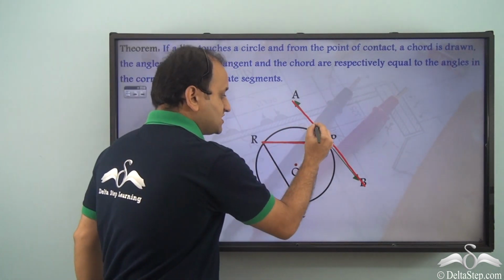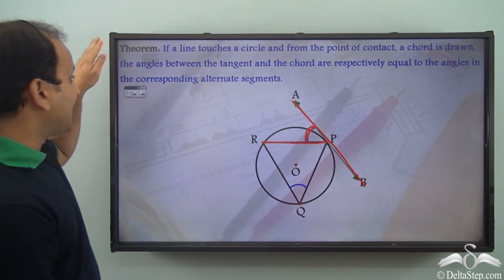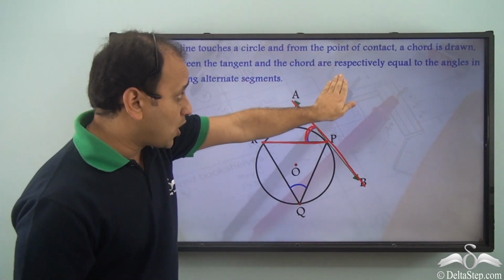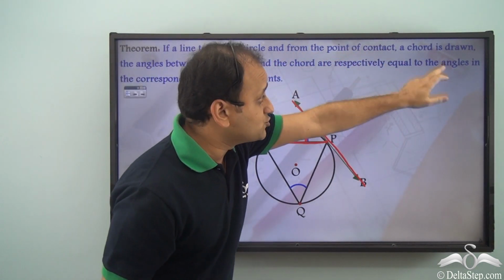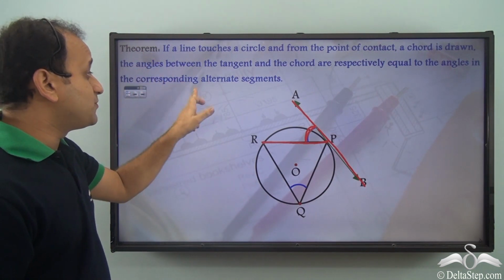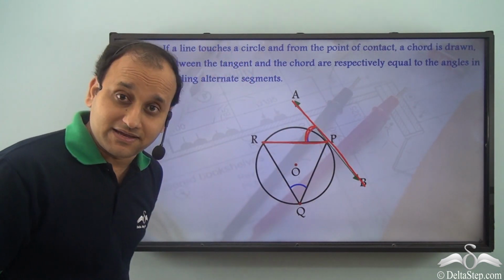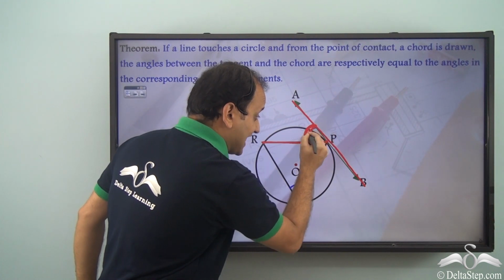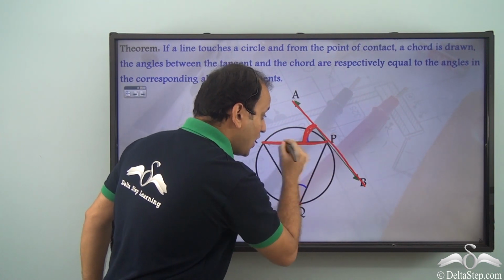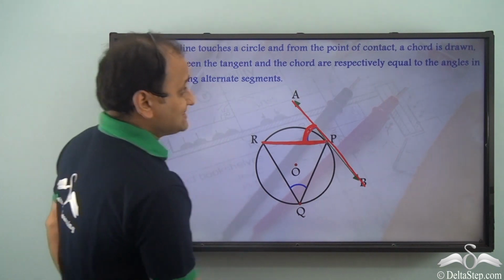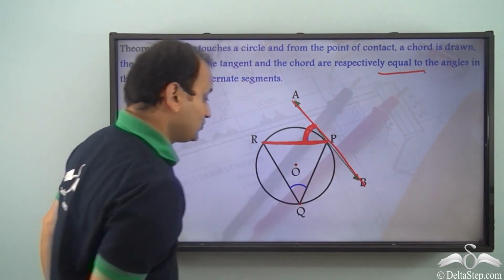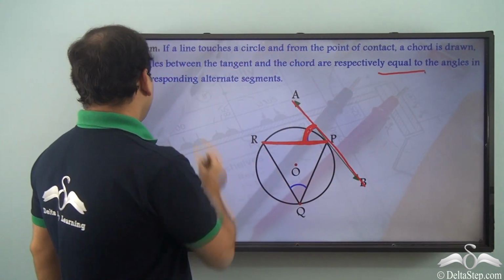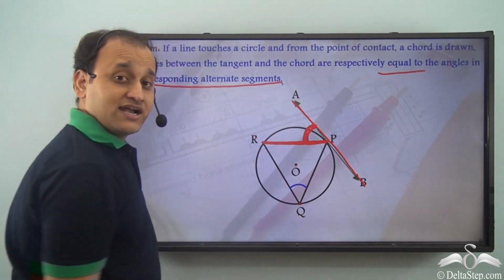So if we consider this angle first, the angles between the tangent and the chord are respectively equal to the angles in the corresponding alternate segments. So the angle made by the tangent and the chord is equal to the angles in the corresponding alternate segments.